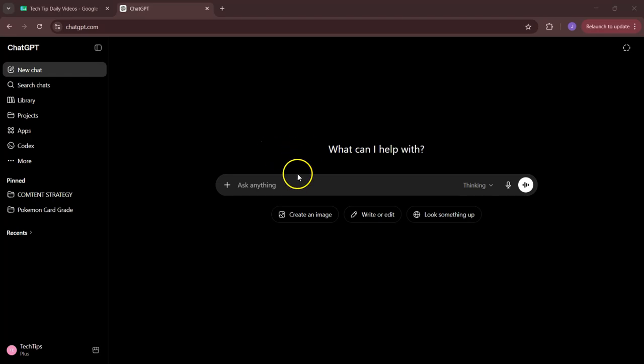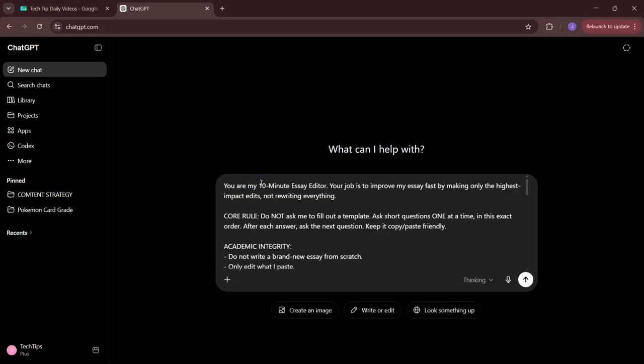Alright, so today we're going over a really useful prompt, specifically if you're writing some sort of document, an essay, or any sort of academic paper. What this does is it basically helps ChatGPT understand what you're doing, and then helps you rewrite it by making the highest level fixes possible, not rewriting the entire thing for you. So this is a good way to avoid plagiarism, yet still make a very solid paper by having ChatGPT help you out. So as you see here, this is the prompt itself.